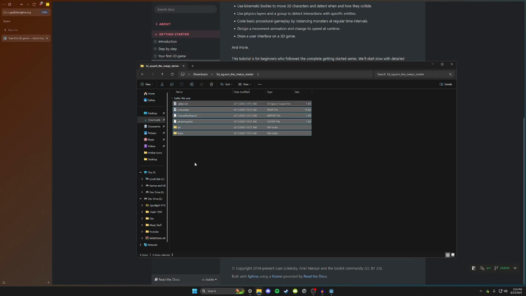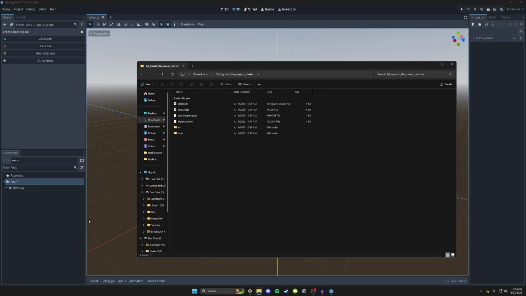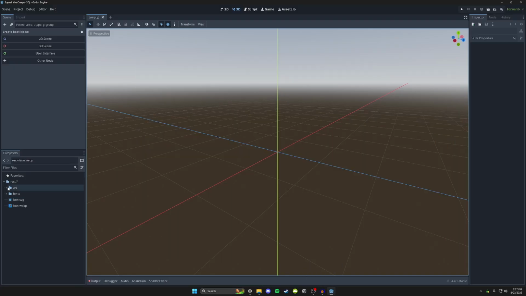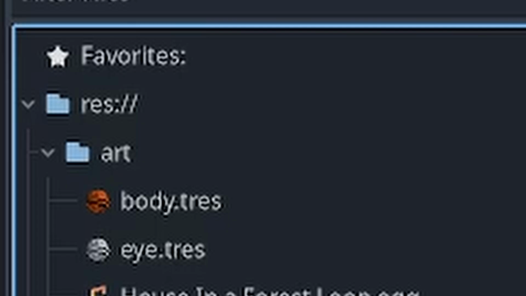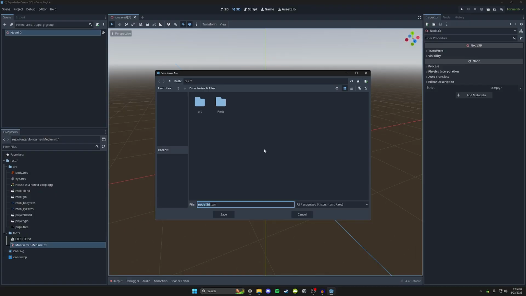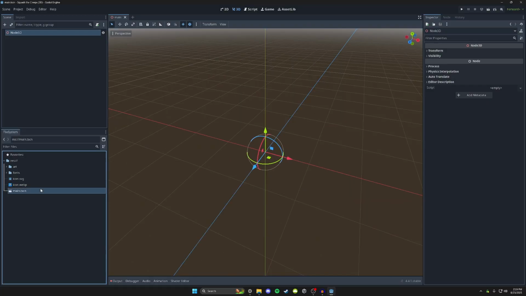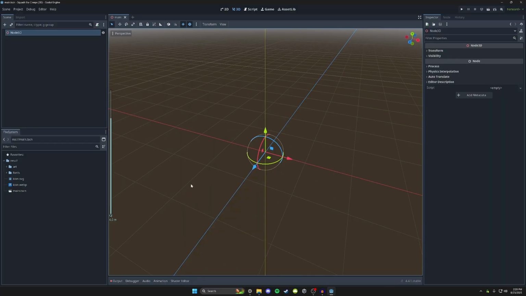All right, well, I guess we'll extract this to my downloads. So we have our things here. So I guess we'll just drag it in, maybe? Okay, so we currently have an art folder and a fonts folder. So apparently we need to start off with a root scene. So I guess click 3D scene, main.tscn. So that's our scene format. So we have our main scene, and then I guess we'll have like a player scene and like a mob scene and that kind of thing.